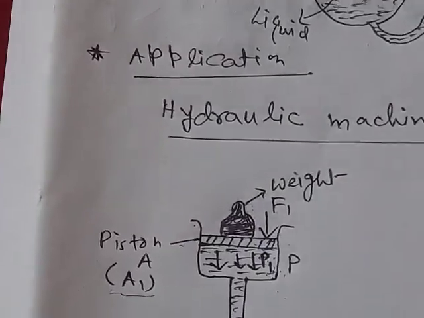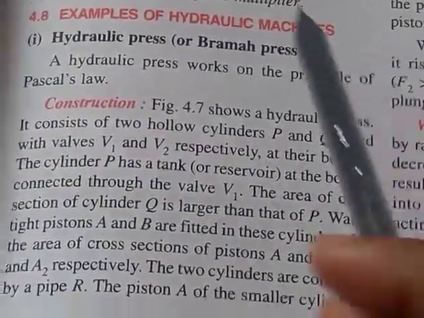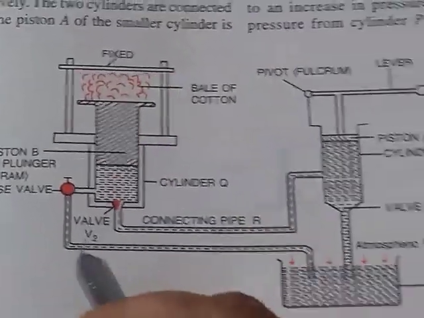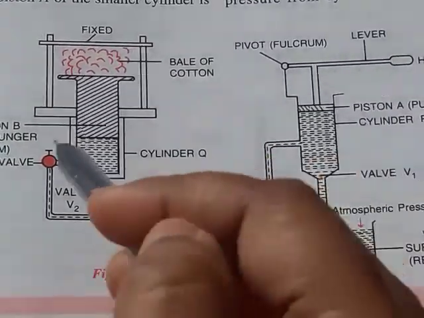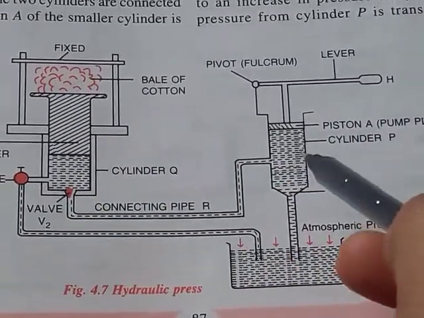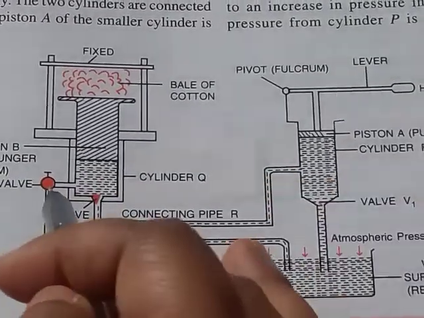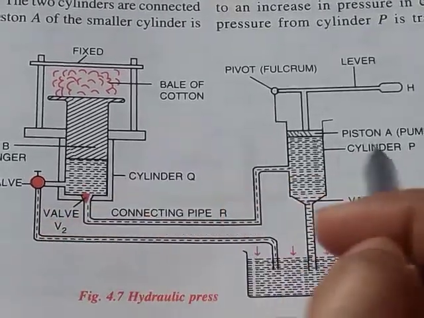Now if we look at the hydraulic press, what is the construction of the hydraulic press? Here you can see there are two cylinders. One is cylinder P, the narrower cylinder, and the other is cylinder Q, the wider cylinder.